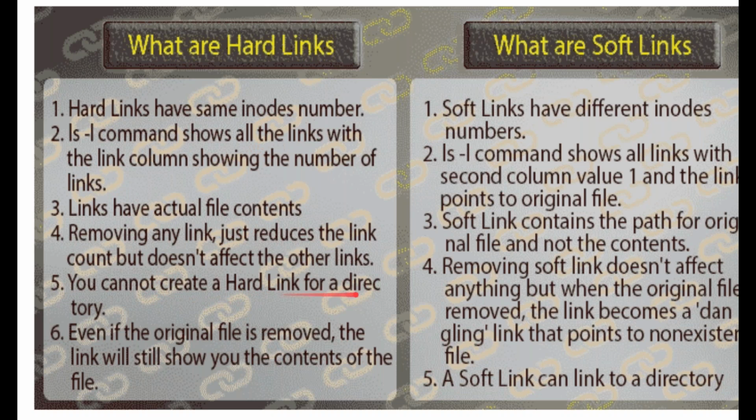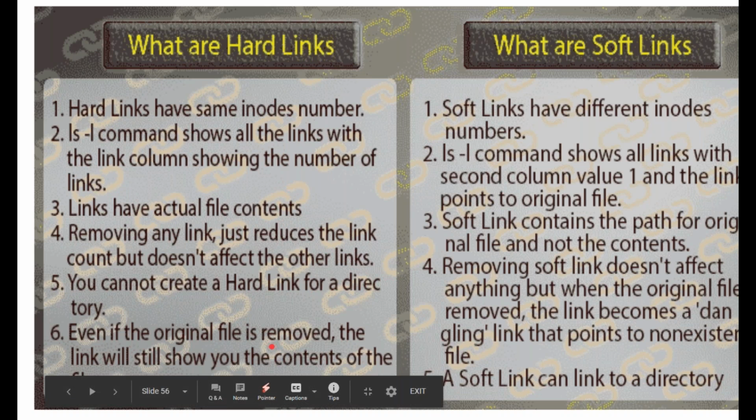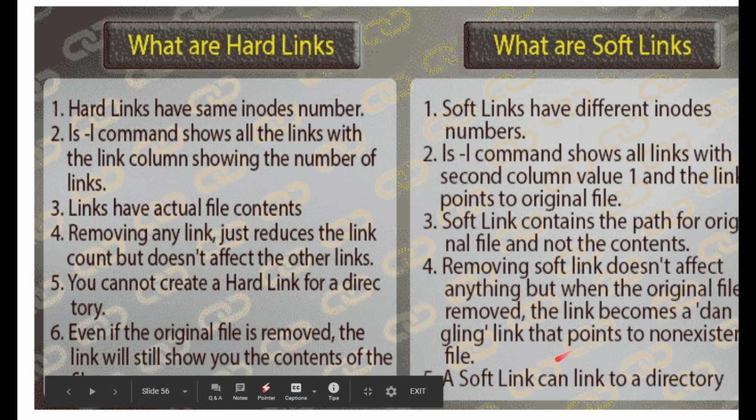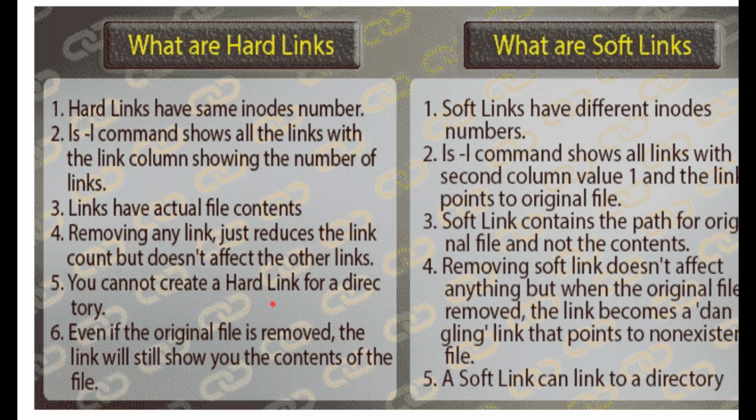You cannot create a hard link for a directory. For a directory, a hard link cannot be created, but for files, we can create a hard link. Even if the original file is removed, the link is still there to fetch the content of the file. Whereas a soft link contains the path of the original file, but not the content. Removing the soft link doesn't affect anything, but when the original is removed, the link becomes useless, and there is no use of the soft link. A soft link can link to a directory, but you cannot make a hard link to a directory.